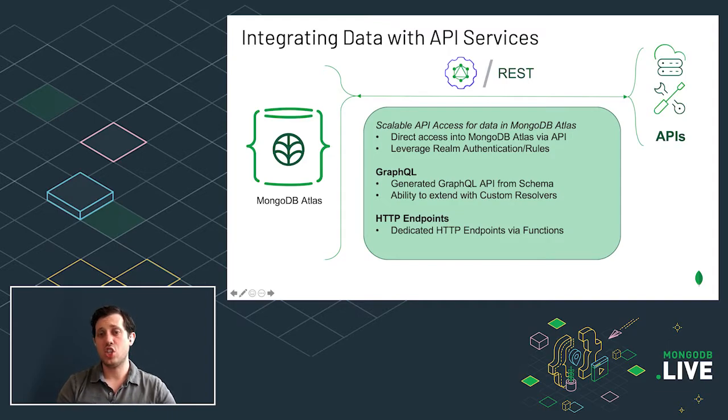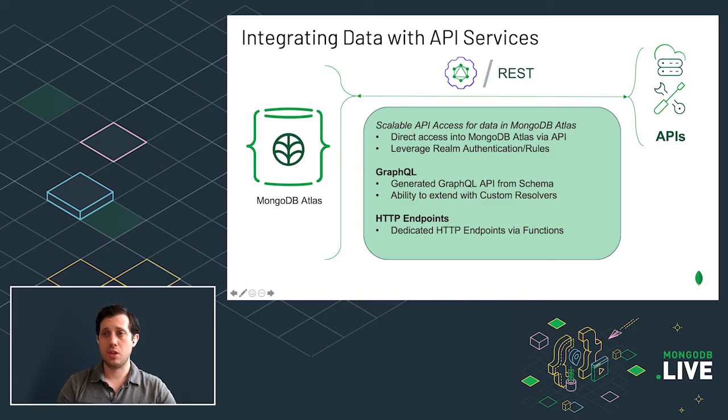And for GraphQL, we actually have a generated GraphQL API that takes advantage of the schema that we talked about. It generates a GraphQL API for you, can be done with the same sort of scanning your data to a generated API approach, and can also be extended with functions and custom resolvers.